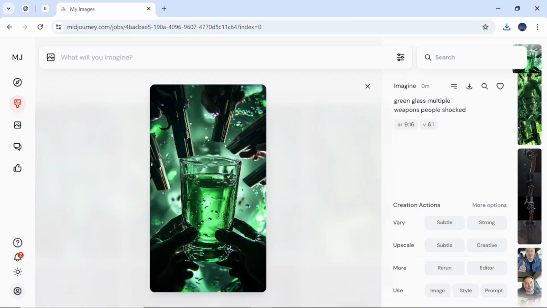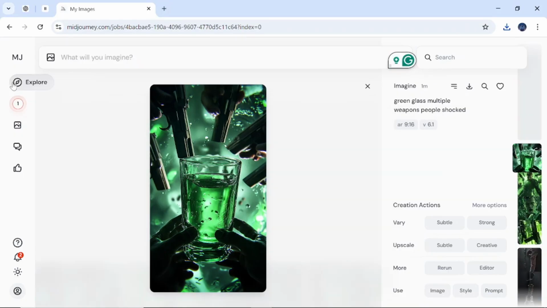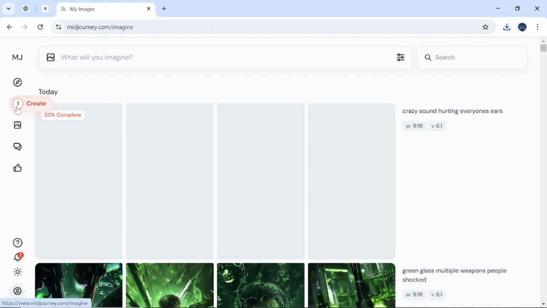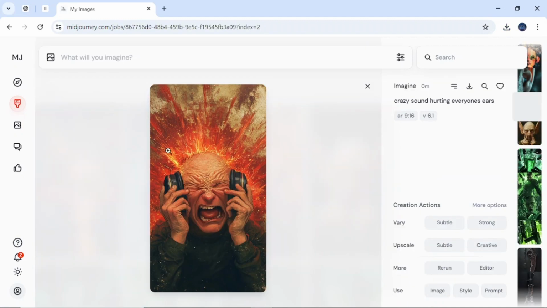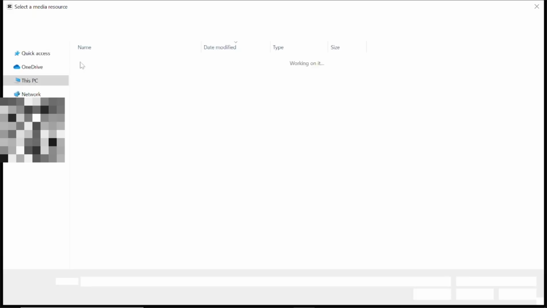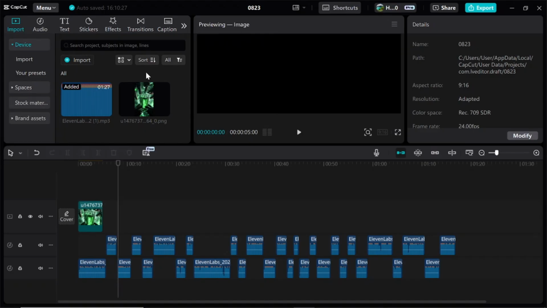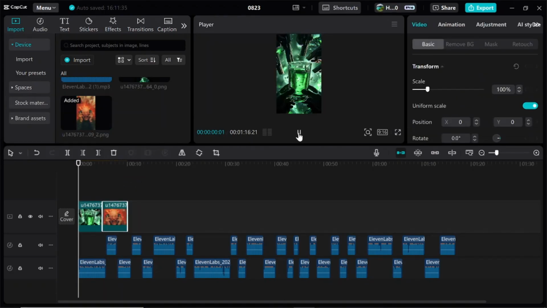Alternatively, if you're feeling a bit lazy, you can ask ChatGPT for picture prompts. However, in my experience, adding your own personal touch to the images tends to get more views. Either way works, so choose what suits you best. Now let me do this for the whole script and I'll get back to you for the editing.